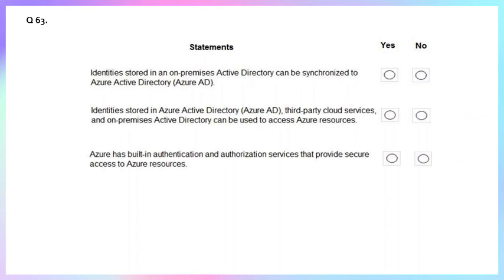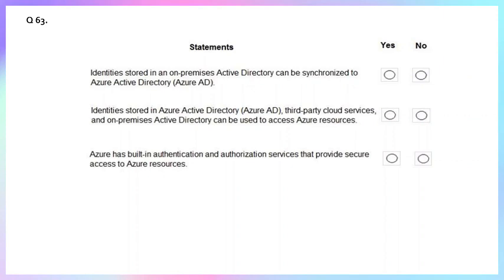Statement two: identities stored in Azure Active Directory, third-party cloud services, and on-premises Active Directory can be used to access Azure resources. So yes, this statement is also true. Azure AD identities: by default, identities created directly in Azure AD can access Azure resources.